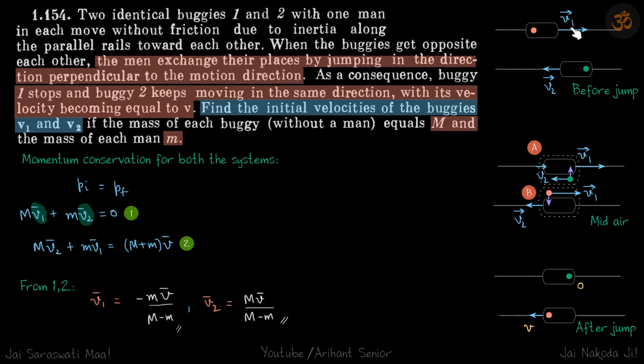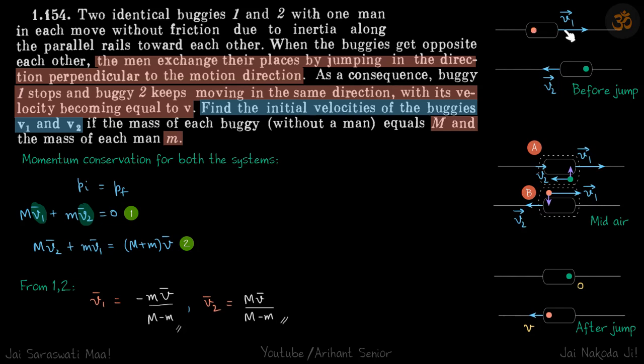So the velocity of the buggy is going to be the same and the velocity of the man also will be the same, because the buggy is also pushing the man in the vertical direction. So the man's velocity also is unchanged in the horizontal direction. That is our important thing to understand here: when the man has jumped in a perpendicular direction, the velocity of the buggy as well as the man in the horizontal direction does not change.